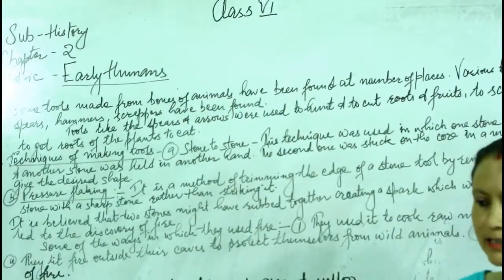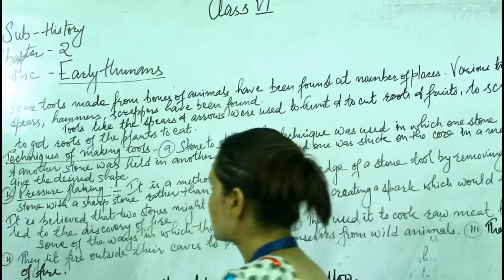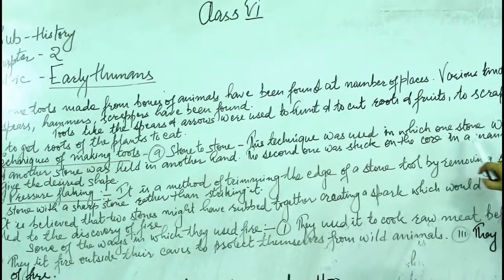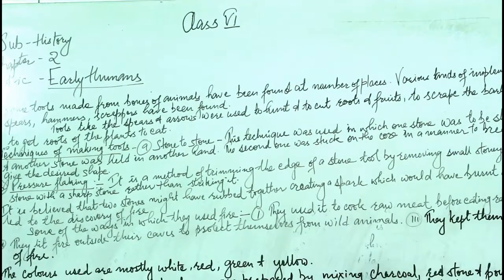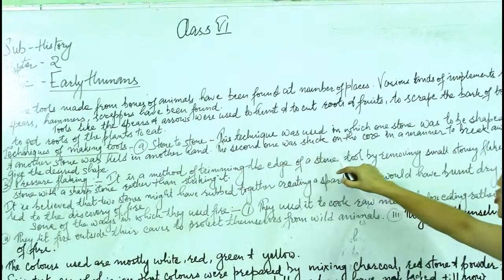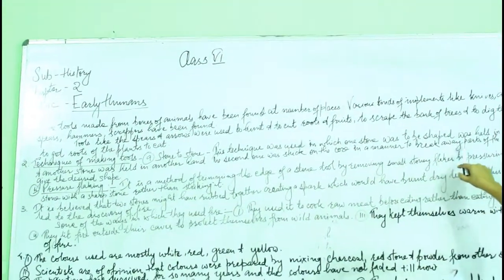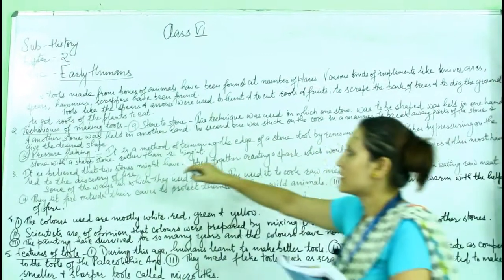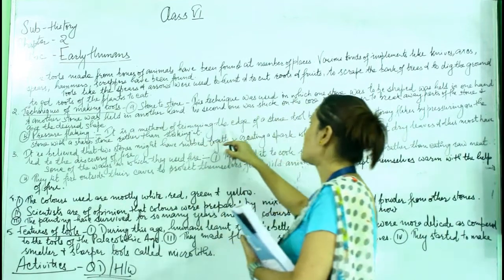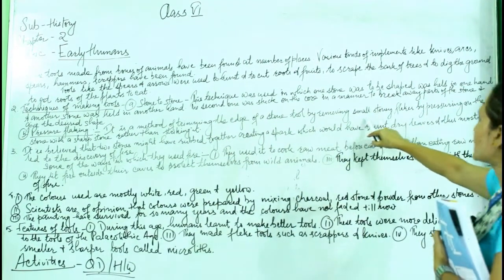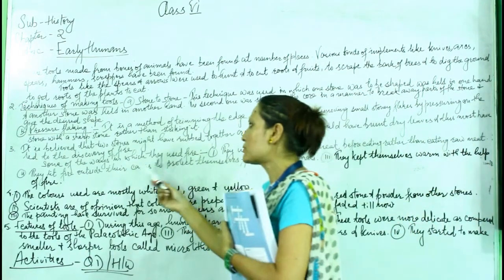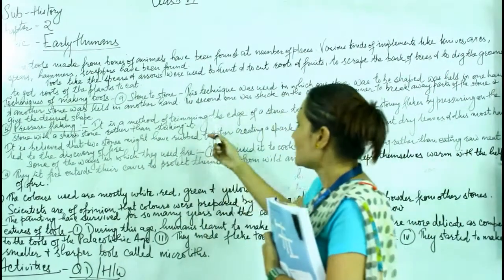Number 2, explain the techniques of making tools. There are 2 techniques to make tools. Number 1, stone to stone. This technique was used in which one stone to be shaped was held in one hand and another stone was held in another hand. The second one was struck on the core in a manner to break away parts of the stone and give the desired shape. Number 2, pressure flaking. It is a method of trimming the edge of a stone tool by removing some stony flakes by pressurizing on the stone with a sharp stone rather than striking it.